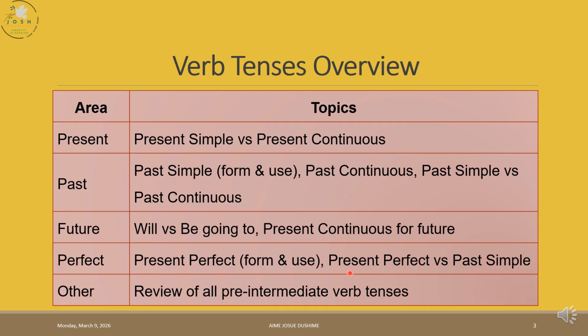We have also reviewed all the pre-intermediate verb tenses, where we went back and saw present simple, present continuous, past simple, past continuous, future with will, future with be going to, future using present continuous. We also saw the present perfect and even the comparison of present perfect with the past simple.